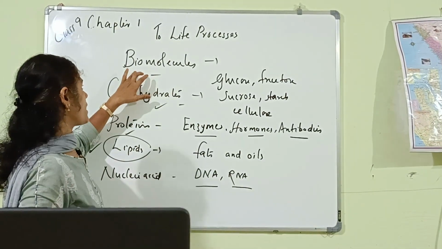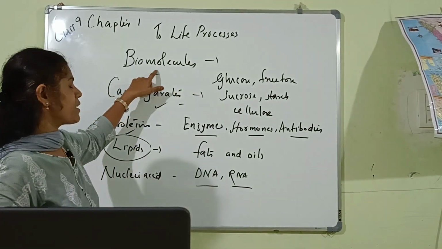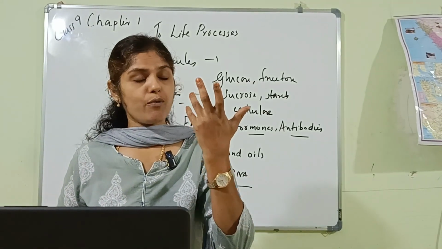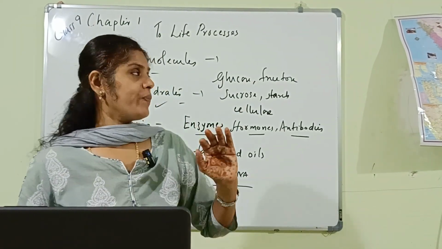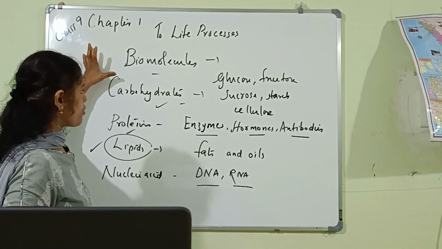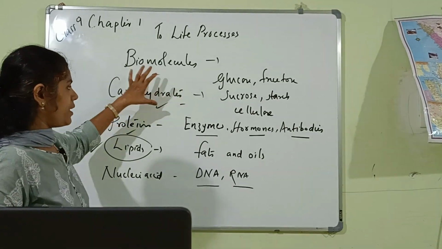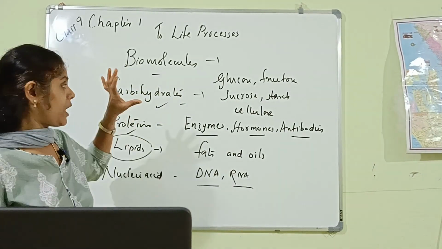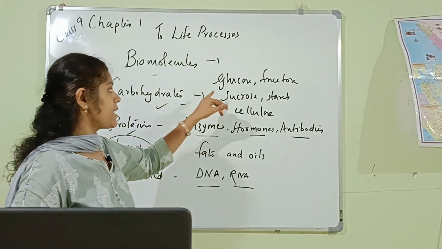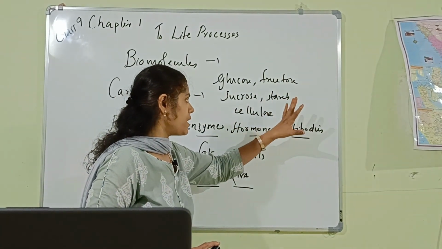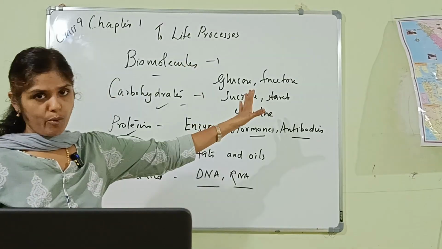So those molecules are considered as biomolecules. And what are the examples of biomolecules? Carbohydrates: glucose, fructose, sucrose, starch, as well as cellulose. They are all carbohydrates.